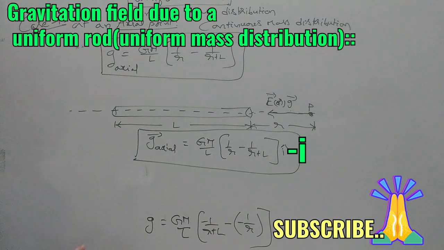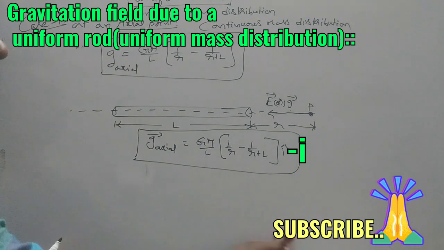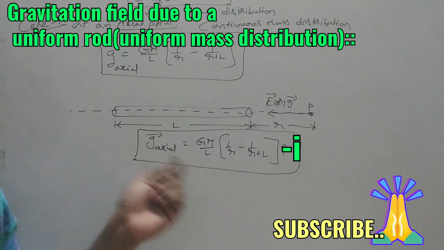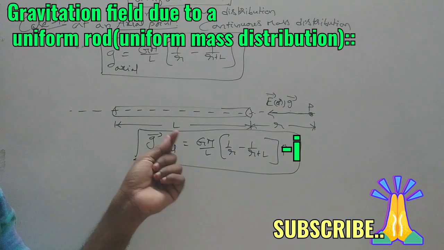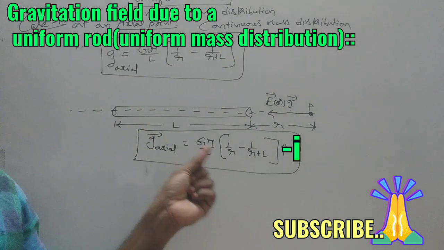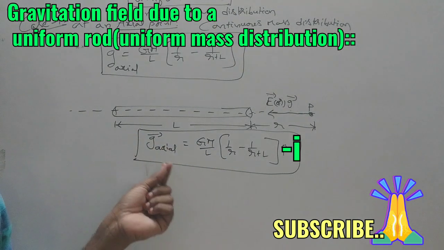So students, whatever we learnt in this video is similar to the concept we learnt in the previous video regarding electric field strength due to a uniformly charged rod. There, charge will be there in electrostatics, but here in gravitation, we talk about masses.